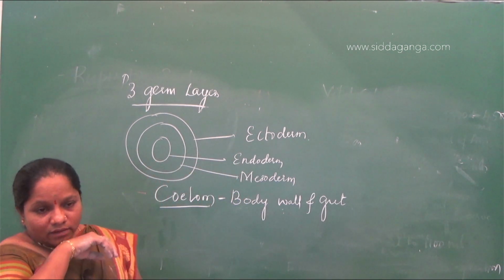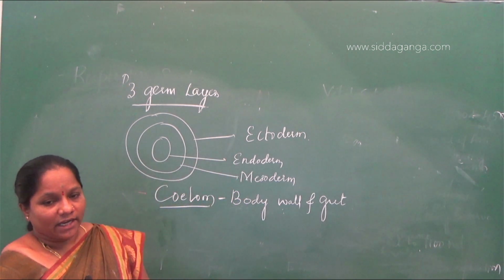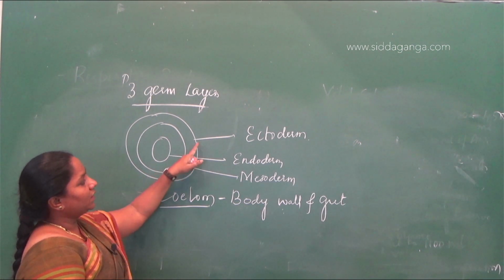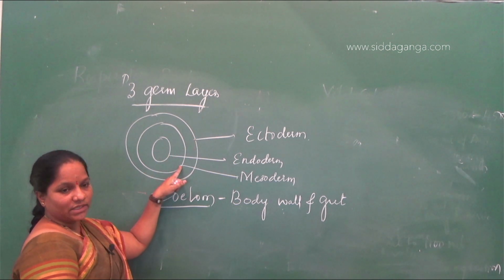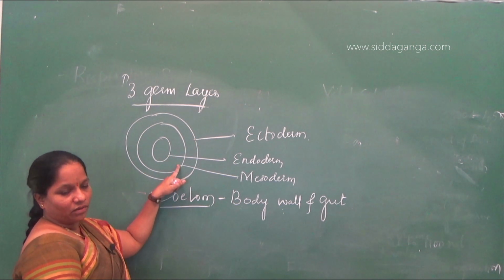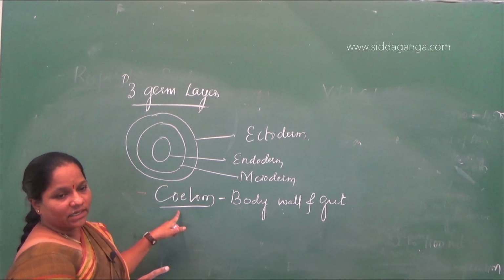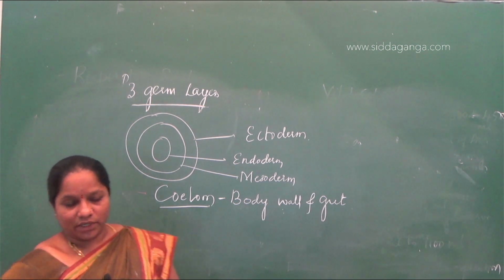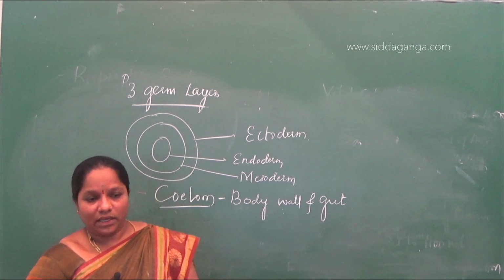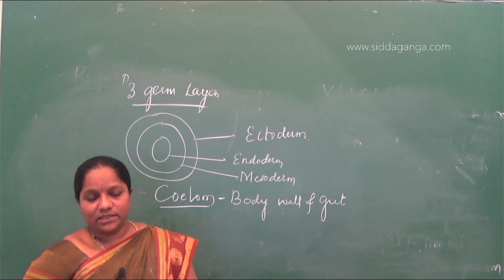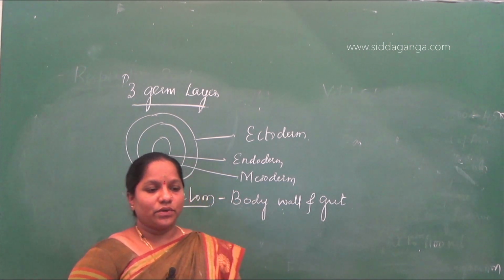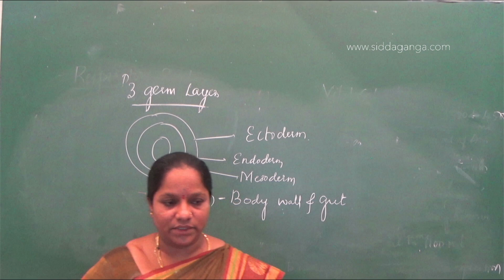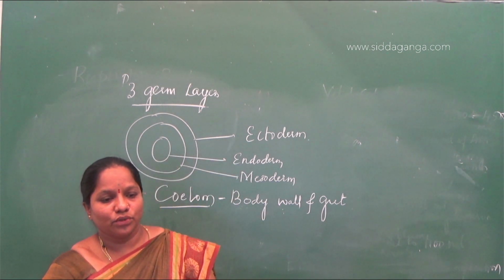In some animals the body cavity is not lined by mesoderm. If the animal is made up of only ectoderm and endoderm, and mesoderm is absent, that type of animal is called... If the body cavity is present, they are called coelomates. If the body cavity is absent, they are called acoelomates. If the body cavity has false mesoderm, mesoderm may be present or may be absent, that type of animals are called pseudocoelomates. Okay, the answer for this will be pseudocoelomates.